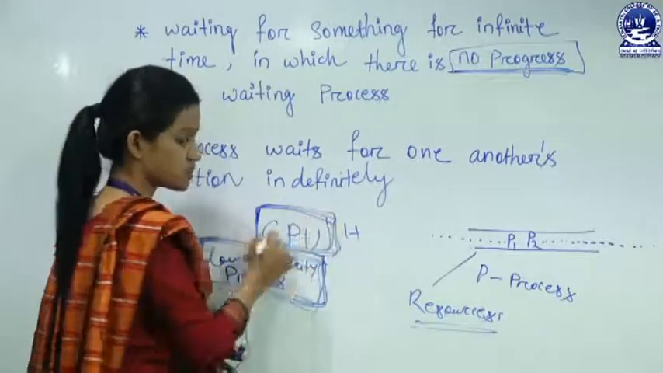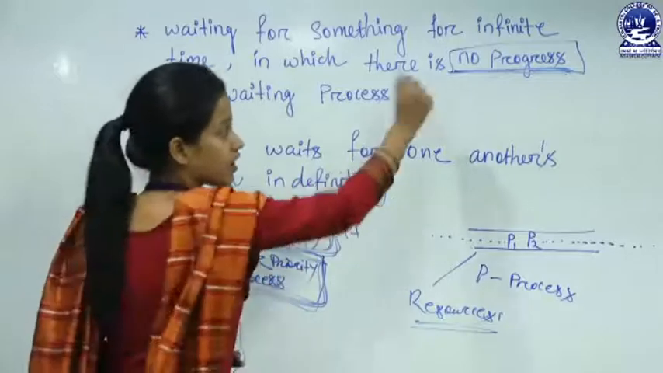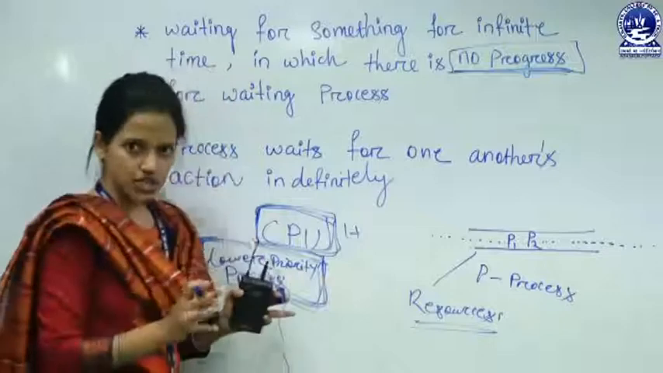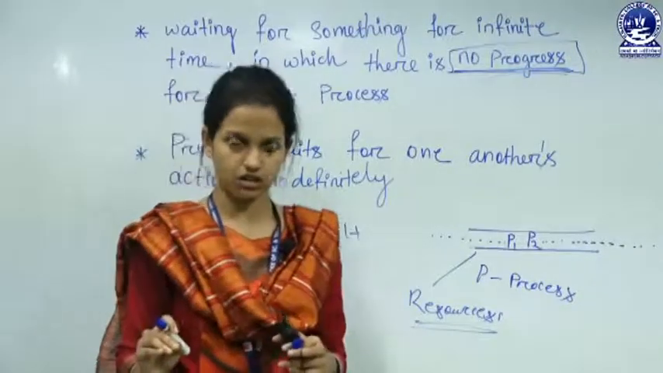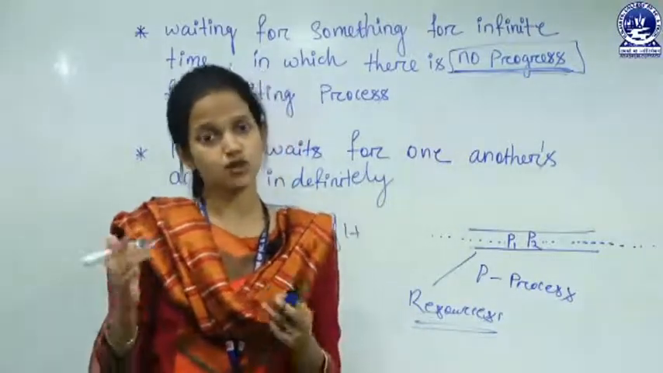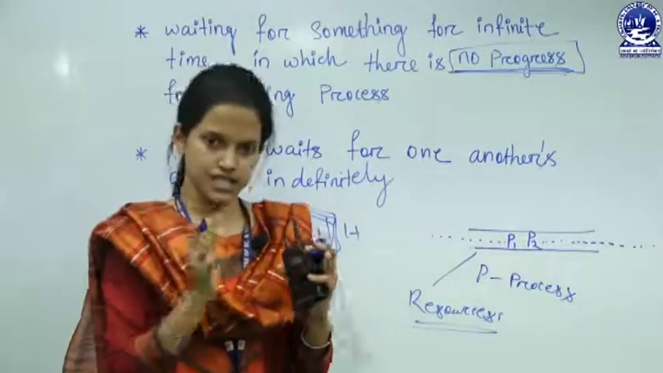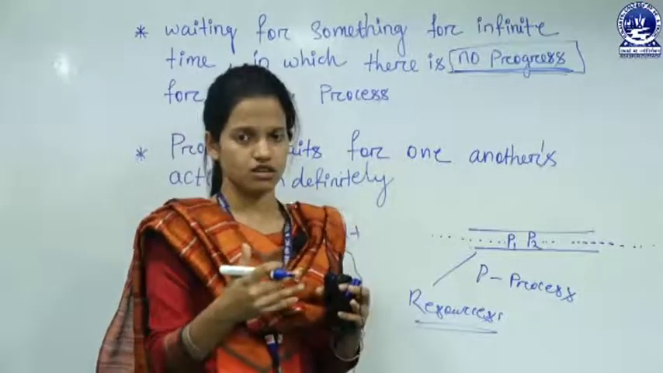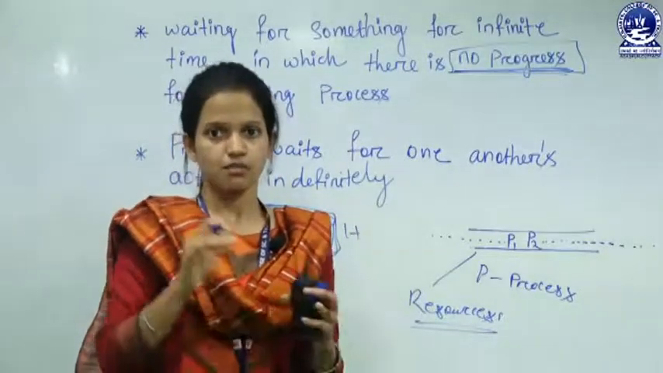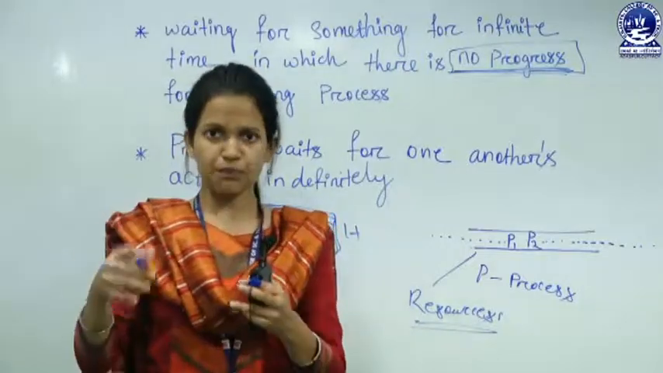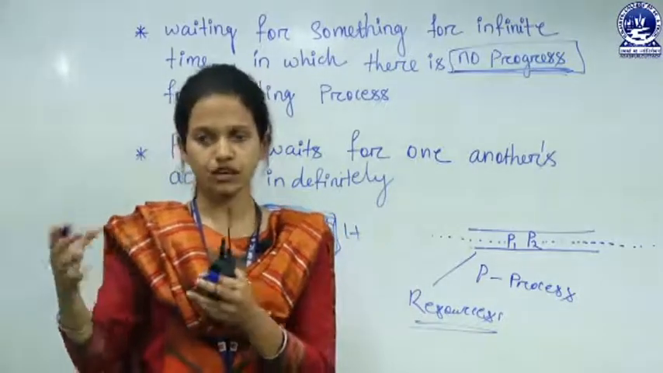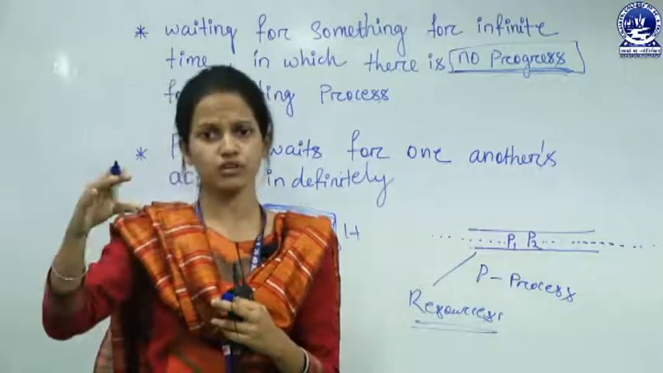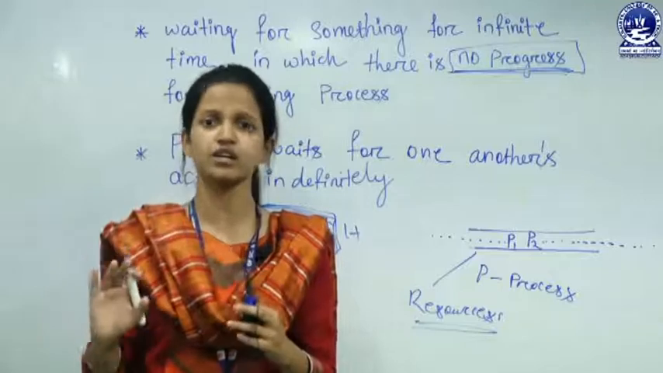CPU is not in blocked, but in deadlock there is no progress. Fine. So starvation and deadlock are different. In both cases processes are in waiting state, but in the starvation case the lower priority process is there and progress is there. In deadlock, the CPU is in blocked state, processes are waiting for one another, and they are in waiting state for an infinite, or you can say indefinite, amount of time.